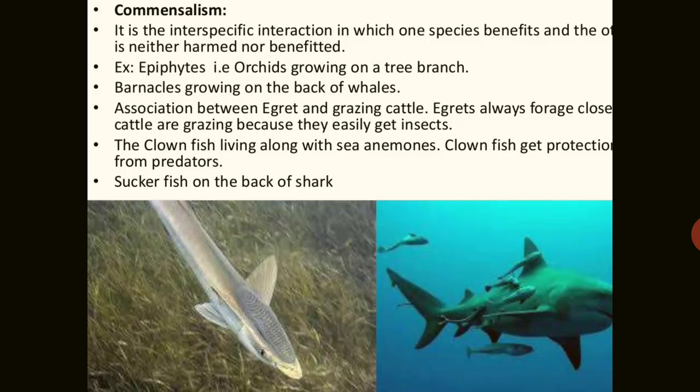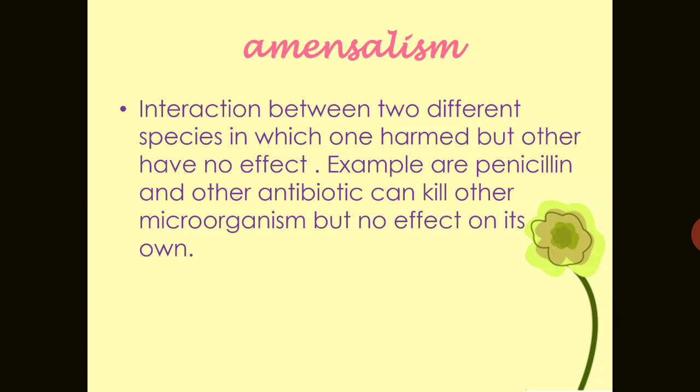So commensalism is an interspecific interaction, and very good examples are the epiphytes, the orchids, barnacles, and the association between the egrets and grazing cattle. You can take the example of the sucker fish on the back of the shark also. Sometimes the sucker fish is found on the back of the shark, and they feed from it.